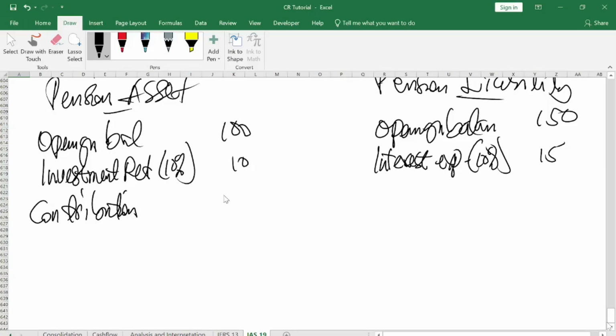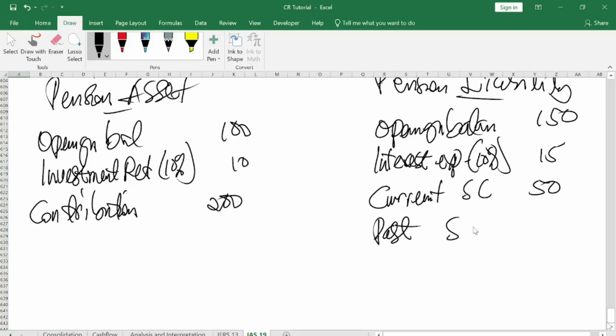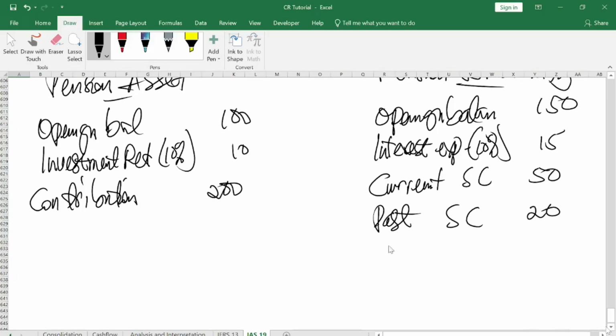Now you have contribution. Contribution is 200. And here current service cost is, let me say, 50. And then past service cost here is maybe 20. Okay, here a curtailment happened. Let me say there is a curtailment gain of 10.